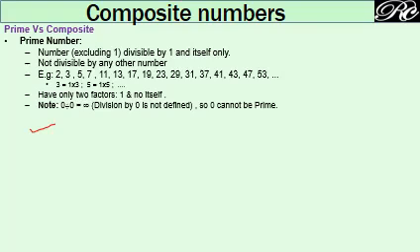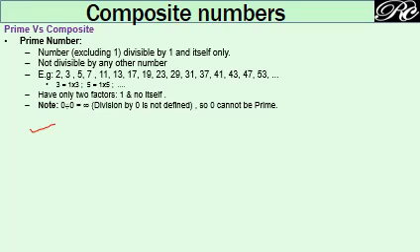So that's why we can say prime numbers have only 2 factors, 1 and the number itself. Note that 0 cannot be called a prime number because if you divide 0 by 0, it becomes indeterminate, and for a number to be prime, it must be able to divide by itself. Like 2 divided by 2 is 1, but 0 by 0 is indeterminate, or not possible, or cannot be defined. That's why 0 can never be prime.